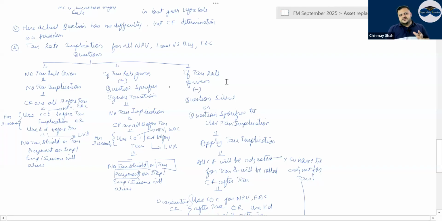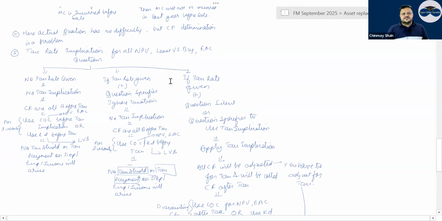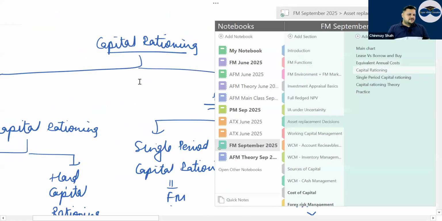Generally, a lot of times EAC, or lease versus buy in EAC, has been asked in a lot of different types. Before tax, they are told to ignore taxation. So accordingly, you look at the question and then do what? If you ignore taxation and cash flows are before tax, then you can use the before tax rate. Correct? Right. So have a look.